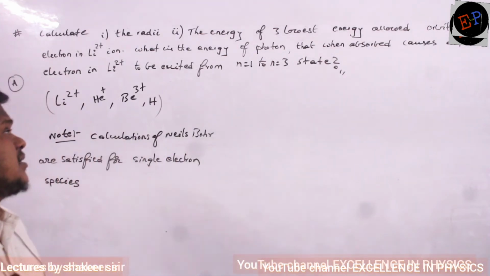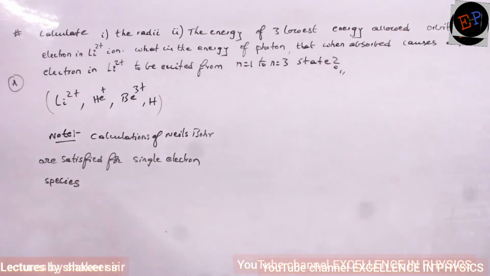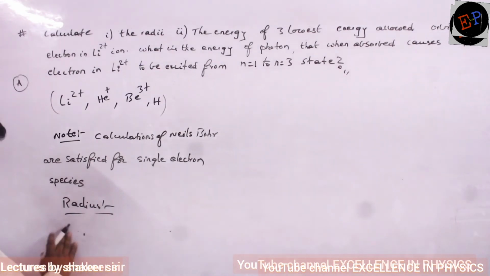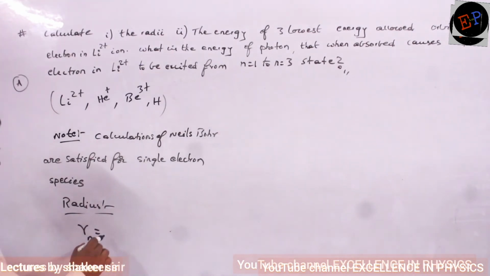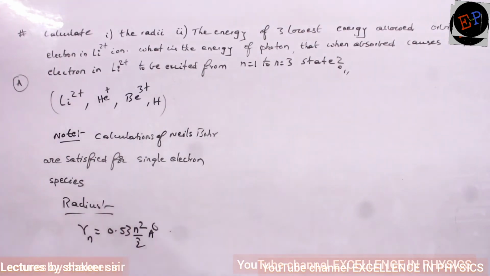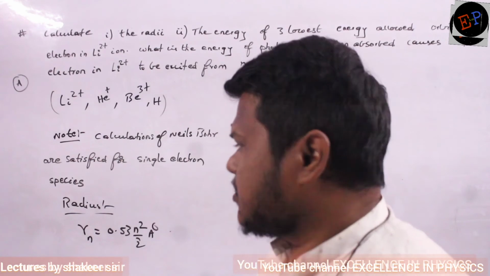Now what is the first one? He is asking the radius and energy of the 3 lowest energy orbits. So first we will calculate the radius. What is the equation to calculate the radius? The radius of the nth orbit is equal to 0.53 n square by Z angstrom. This is the equation. Clear now? 0.53 into n square by Z angstrom. That is the equation for radius.